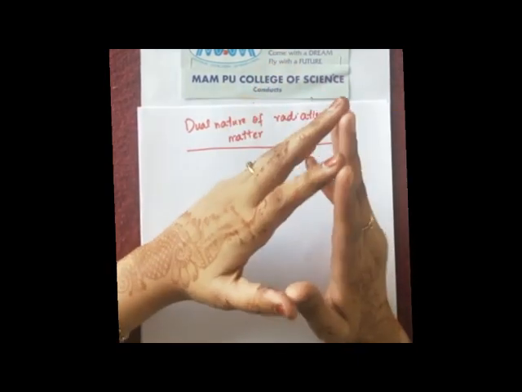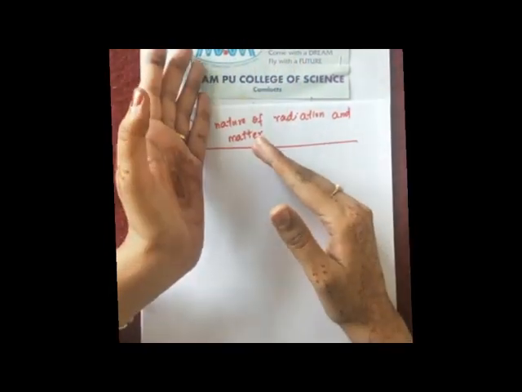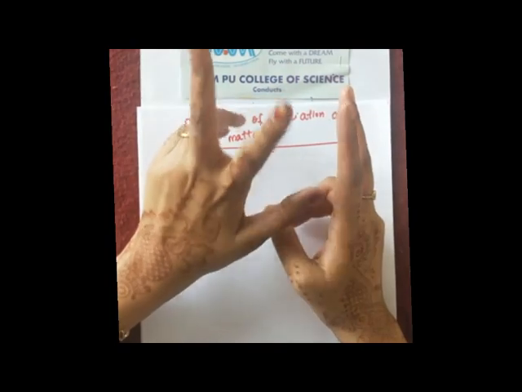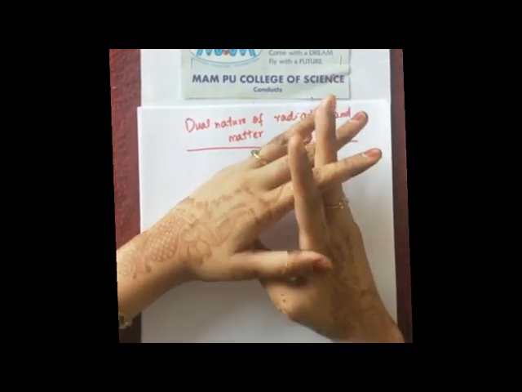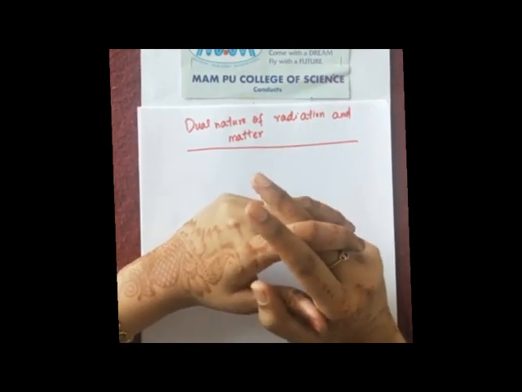You all know dual nature. Dual means two. It means radiations and matter exhibit two natures. Now which are those two natures? One is wave nature, another one is particle nature.